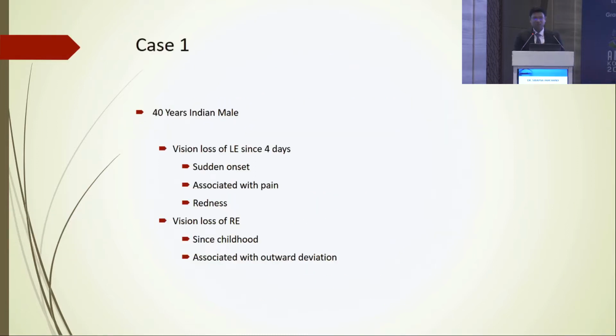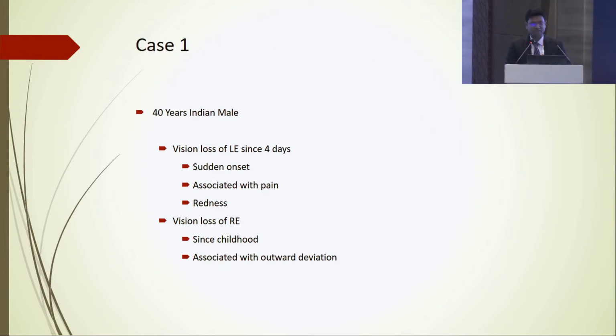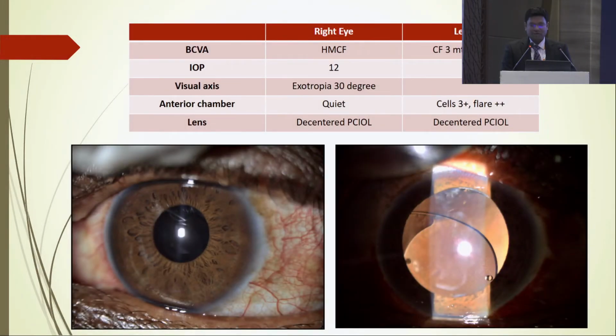Going to the first case, he is a 40-year-old Indian male and he complained of loss of vision in the left eye since 4 days. It was sudden onset and associated with pain. He had no vision in the right eye since childhood. At presentation, right eye visual acuity was hand movements and there was exotropia, and in the left eye the vision was counting fingers at 3 meters, improving to 20/80. The IOP in the left eye was high at 36, there was cell 3 plus and flare 2 plus.